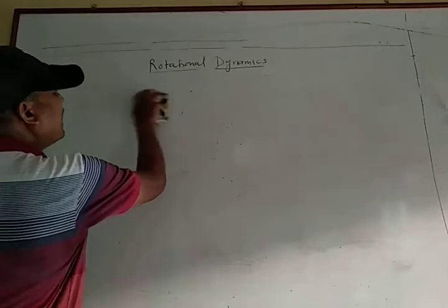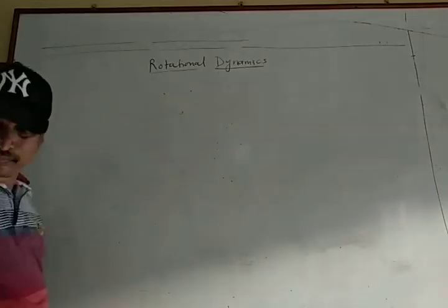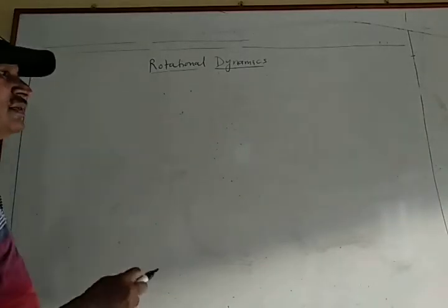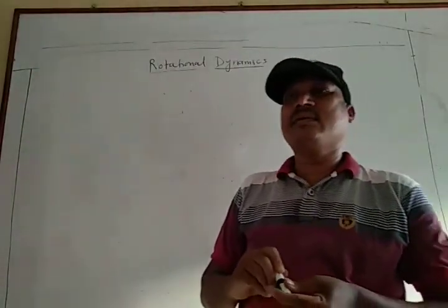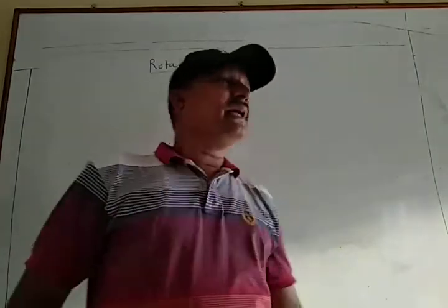Then what is the relation between mass and moment of inertia? First, the expression of the kinetic energy of a rotating body.